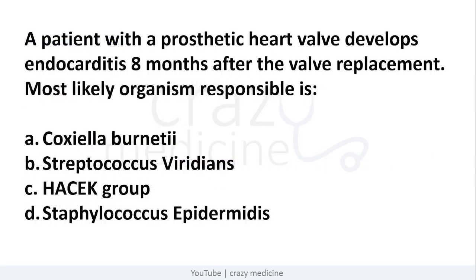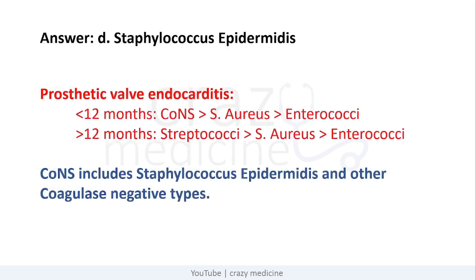Next question is, a patient with prosthetic heart valve develops endocarditis 8 months after surgery. The most likely organism is, this we already discussed friends, the most common organism in prosthetic valve endocarditis before 12 months is CoNS. But the confusion point here is that CoNS is not directly given in the option. You have to remember, CoNS includes Staphylococcus epidermidis and other coagulase negative types. So this type of question will test your medicine as well as microbiology knowledge.